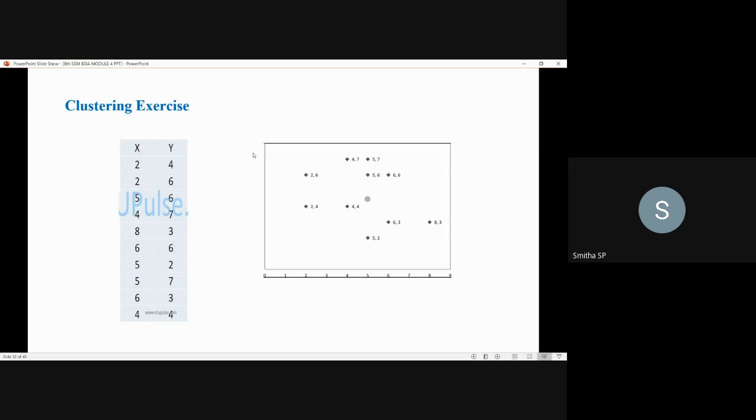Likewise all the data points, the 10 data points you have, are plotted in the graph. And the large circle you can see here is a centroid, so that you are having one cluster here.